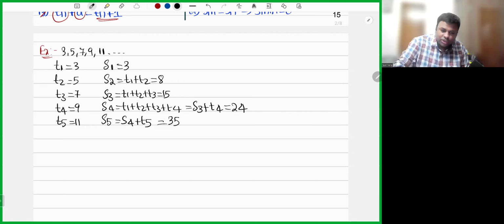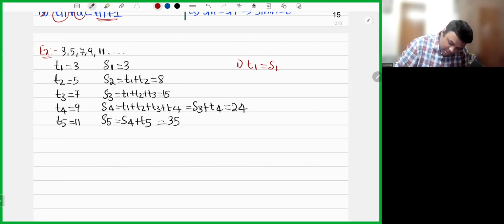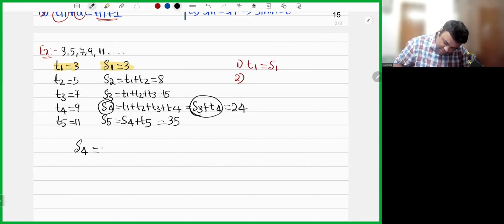Can you see here there is some relationship what I can develop over here? The relationship is somewhat like this. First relationship will be term 1 and S1 both will remain same. T1 and S1 is same. Next relation, the difference between any two sums will give you term. Like see here. How did you write S4? You wrote S3 plus T4. I'm taking S3 here. So can I write S4 minus S3 is equals to T4?